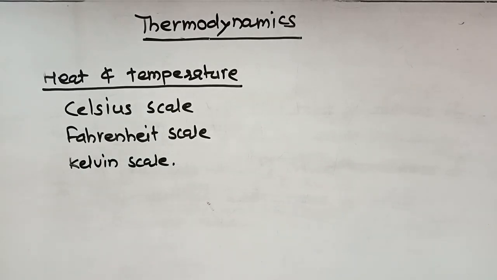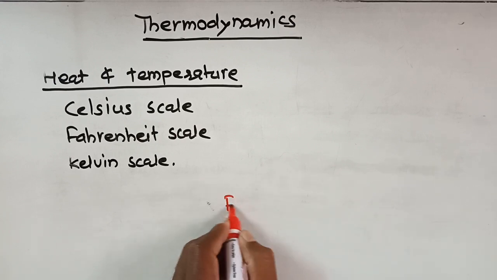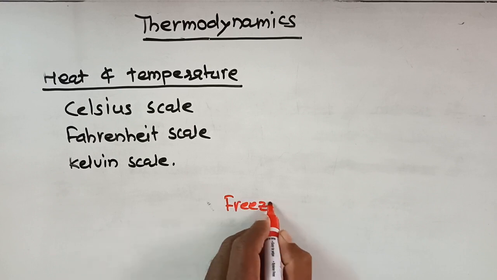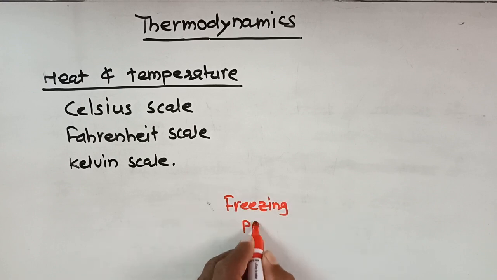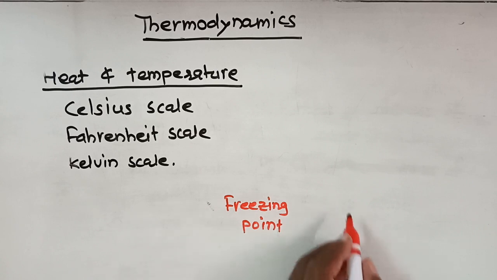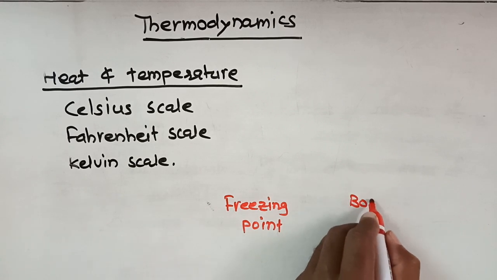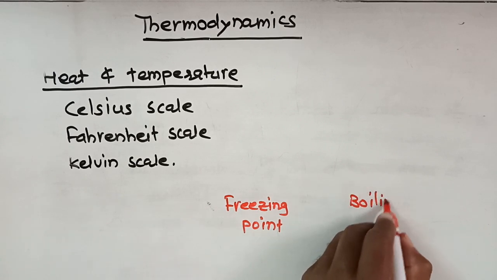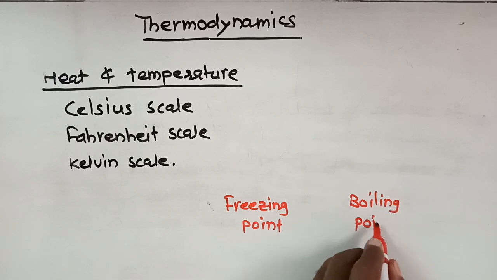These scales are calibrated by using two fixed points. One is the freezing point, and another one is the boiling point. Freezing point of water and boiling point of water. With the help of these two fixed points, the scales are calibrated.